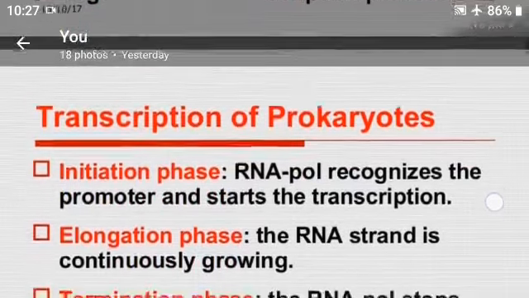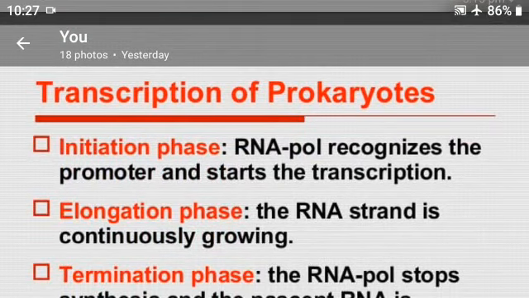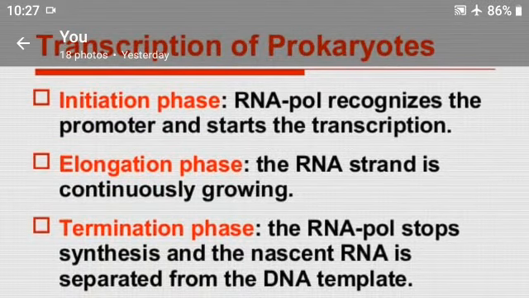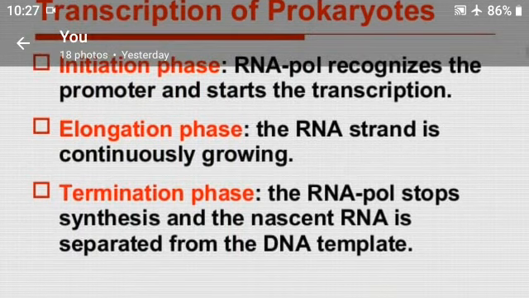Transcription in prokaryotes is divided into three phases. Initiation phase: RNA polymerase recognizes the promoters and starts the transcription. Elongation phase: the RNA strand is continuously growing. And last, termination phase: the RNA polymerase stops synthesis and the RNA is separated from the DNA template.